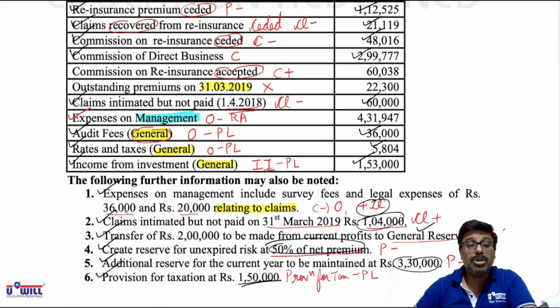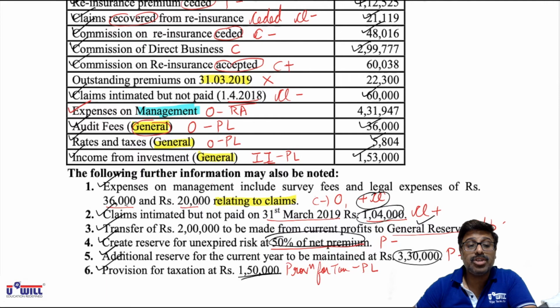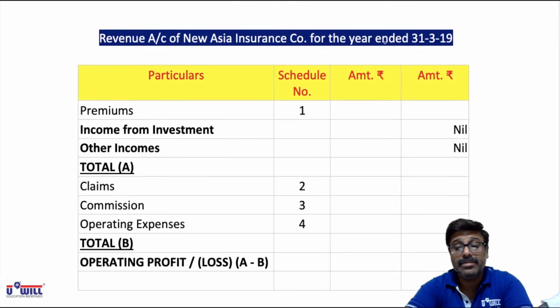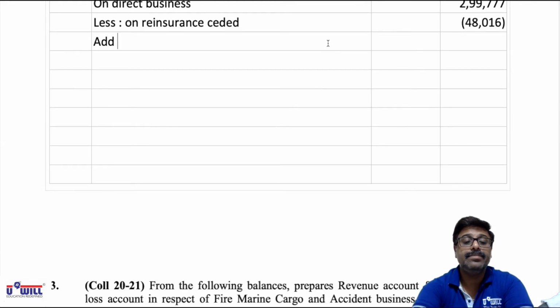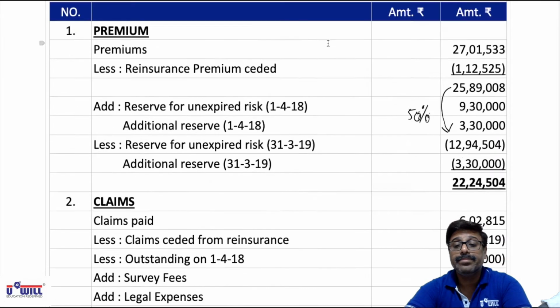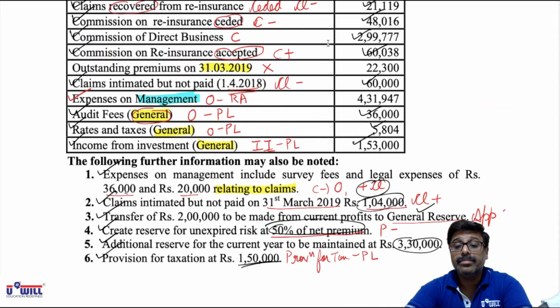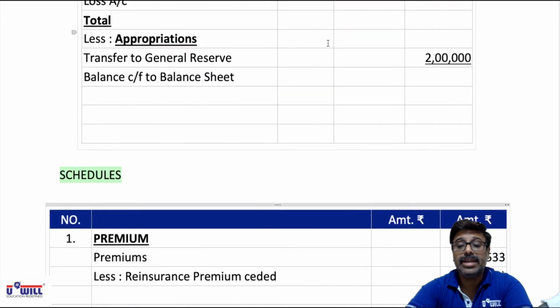Then commission on reinsurance accepted 60038 we have to add.